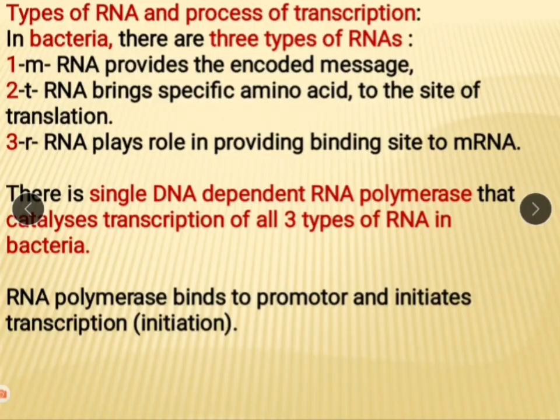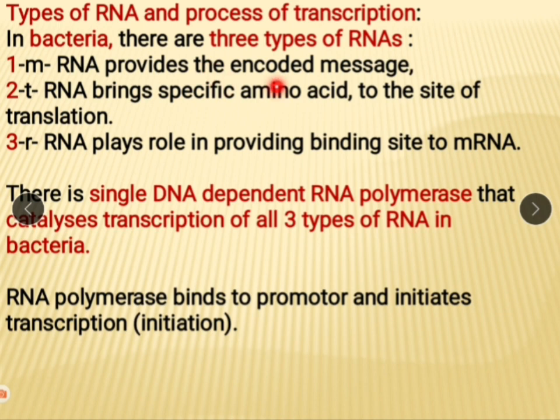Then, types of RNA and the process of transcription. Here in bacteria there are 3 types of RNA. In eukaryote also 3 types of RNA are there. First mRNA, which you actually studied in standard 11.